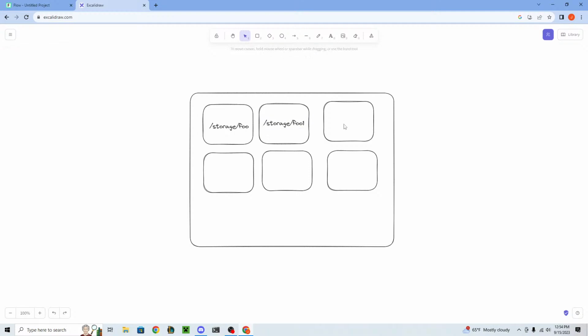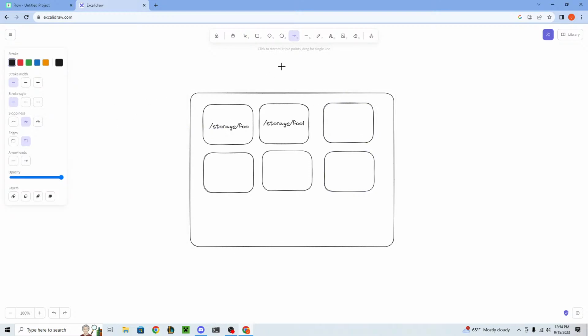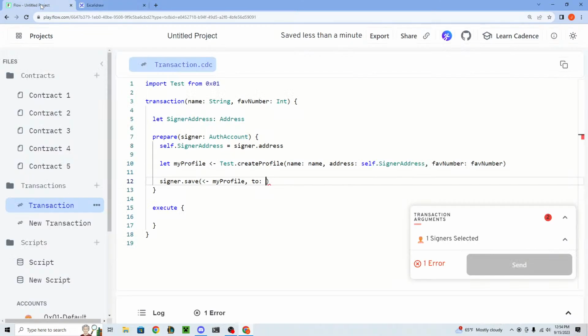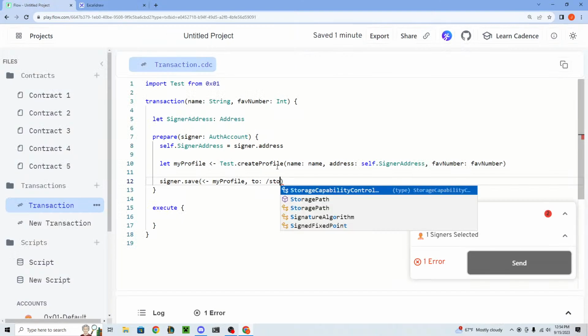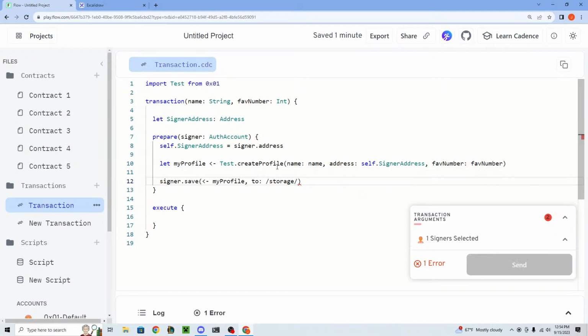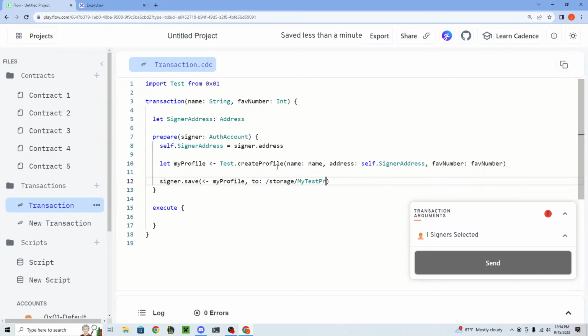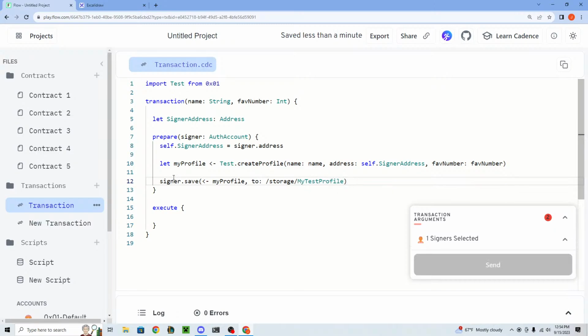Each of these little storage slots is basically a container that has a different path, so we're just inserting data into a certain path. You can create as many paths as you want, so there's not a set number. In this case, we're going to store it to slash storage slash my test profile. Okay, so now after this transaction is over, this should exist in the user's account.